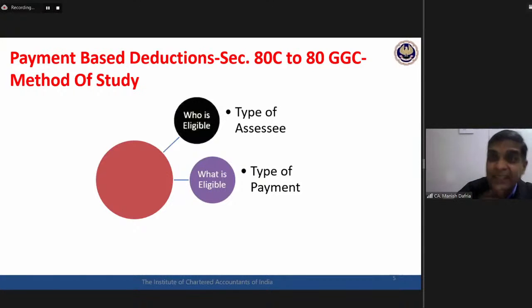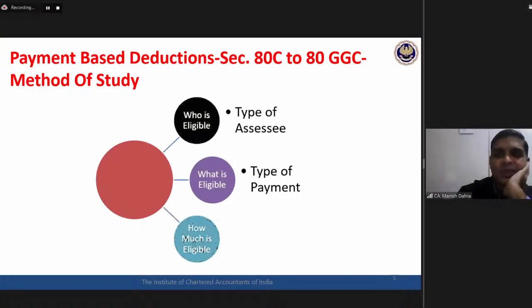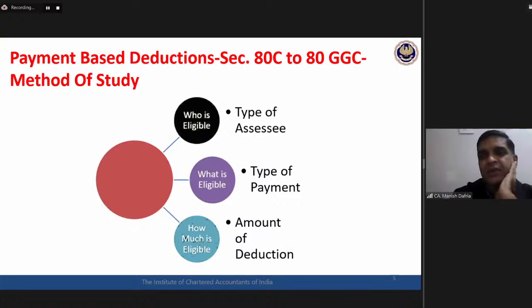So what is eligible? Which type of payment is covered for this particular deduction? That is the second clarity we need to generate. And then the third aspect of each section: how much is eligible, the amount of deduction. This is something we are already clear about. Whenever numbers are there, as a chartered accountant I feel absolutely comfortable. Sir, I know every section by heart, this much deduction is available in this particular section. Fine, good. You need to know the amount of deduction.